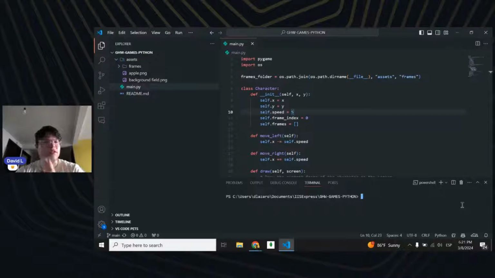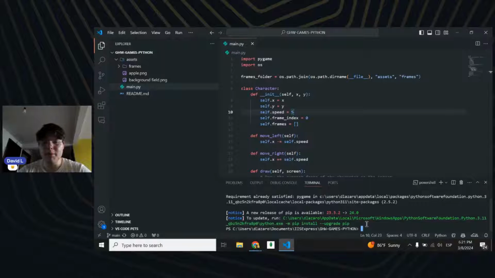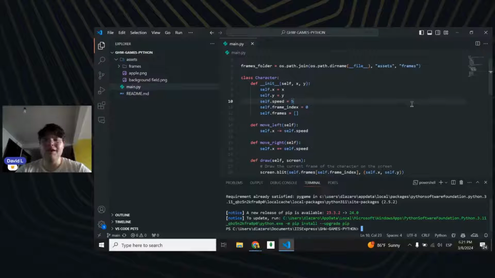What are we going to do? The first thing that we need to do is be sure that we have installed Python, and also the Python package manager called pip. It should be installed already with your Python installation, so don't worry about that. The first thing we need to do is pip install pygame. I have already installed PyGame, so I think I should be good. Yeah, requirement already satisfied. I think that is the only thing that we need now.